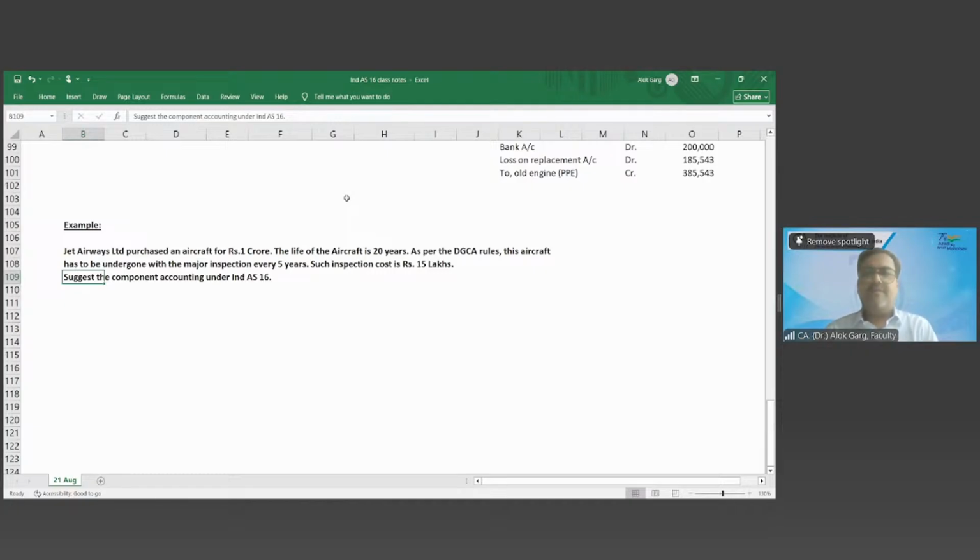Friends, tell me what should be the accounting. Tell me what to do. Please advise the accounting for initial cost and subsequent cost.